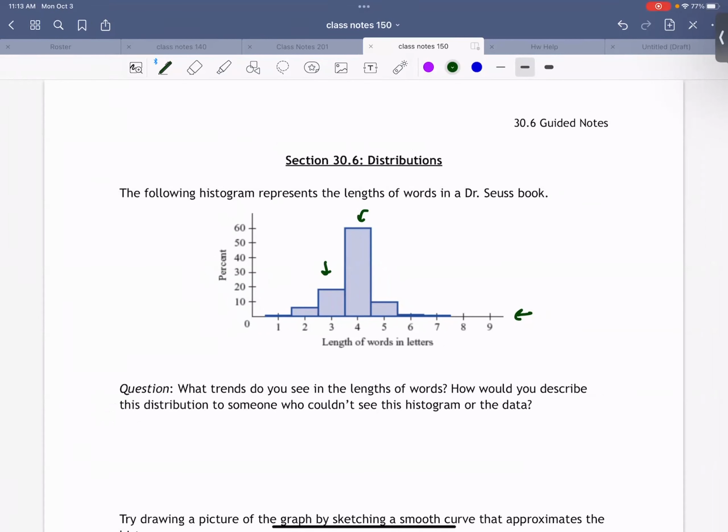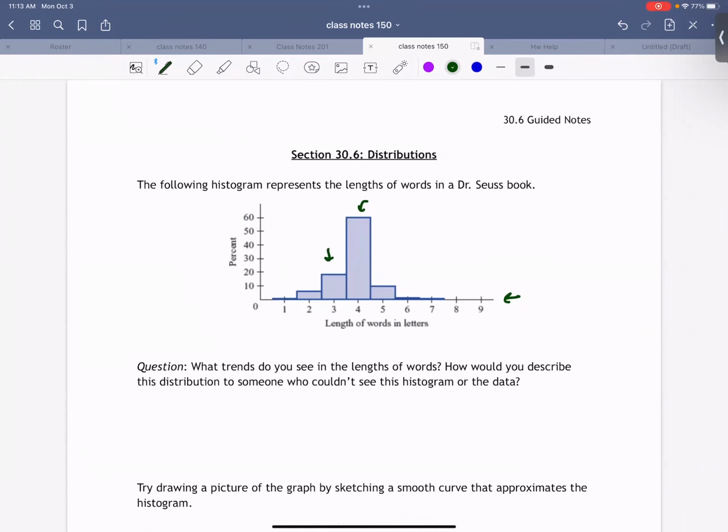I have some questions for you guys. Looking at this histogram, what sort of trends do you see in this graph? What do you notice about it? Maybe about the overall shape. Is it symmetric, or do you think there's more on one side, more on the other side?